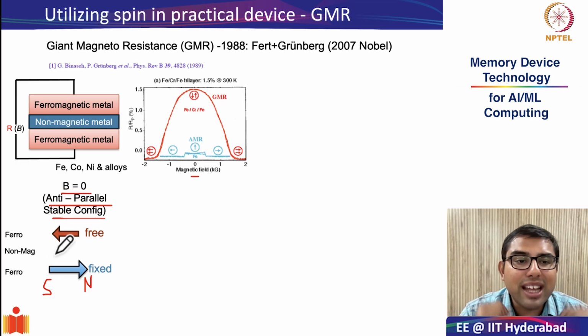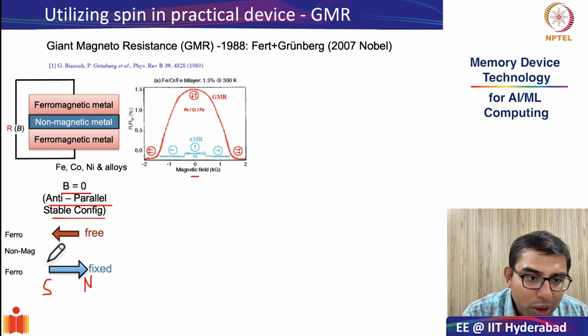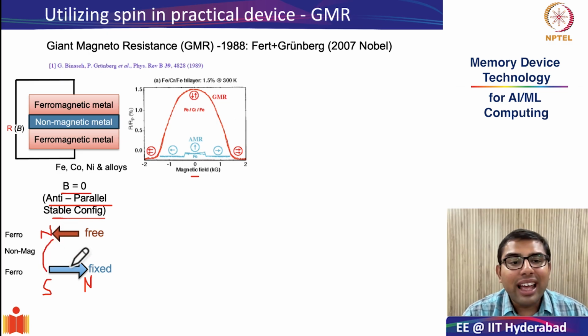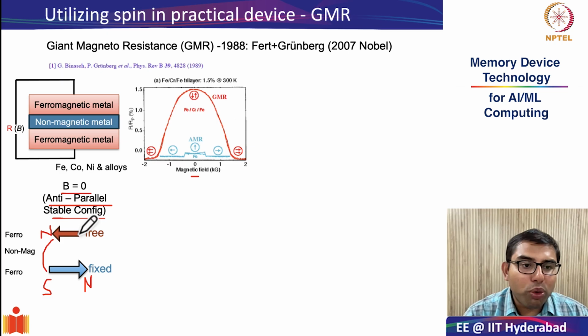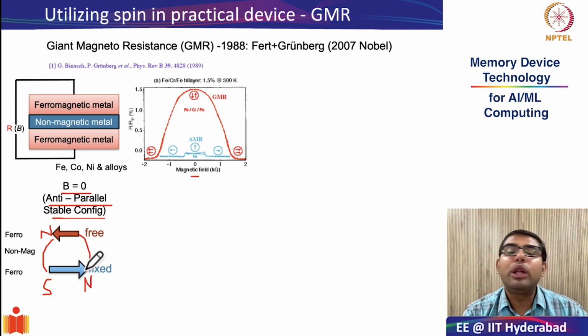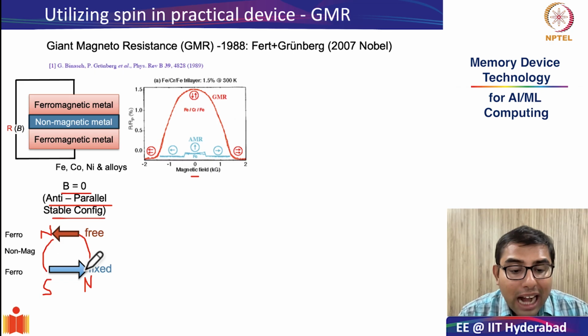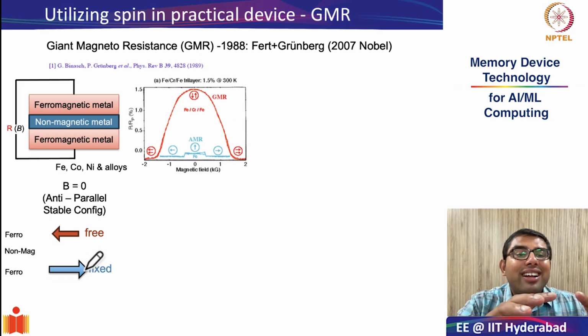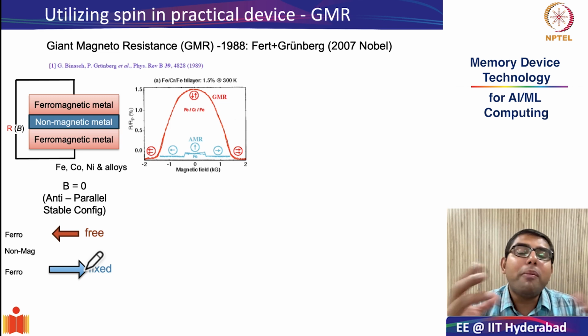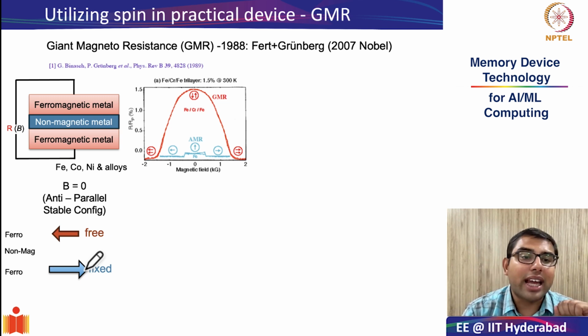What will be the most stable configuration? Of course, they will be anti-parallel in nature, because the North Pole of the free moving magnet will be attracted to the South Pole, and the South Pole of the free moving magnet will be attracted to the North Pole of the fixed magnet. That's why at B equal to 0, or in the stable configuration, you have anti-parallel orientations in the spin or magnetization of the two ferromagnetic layers.